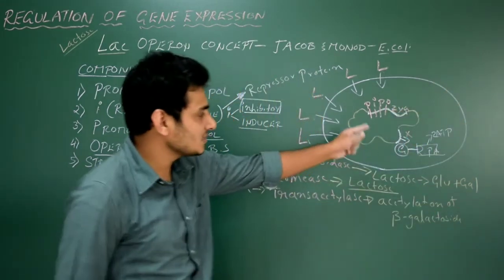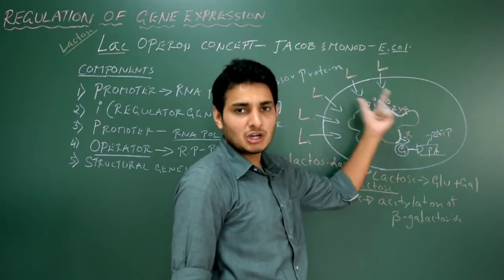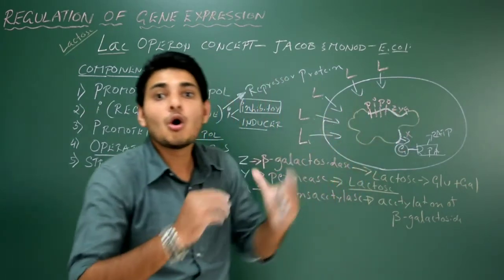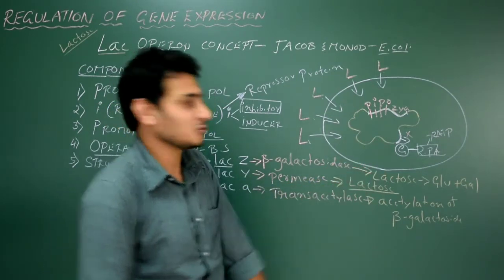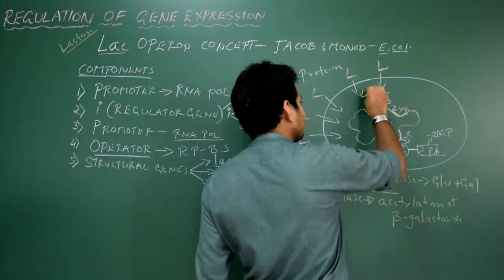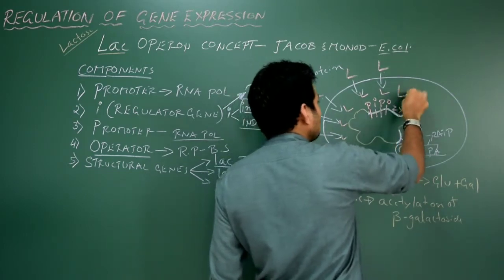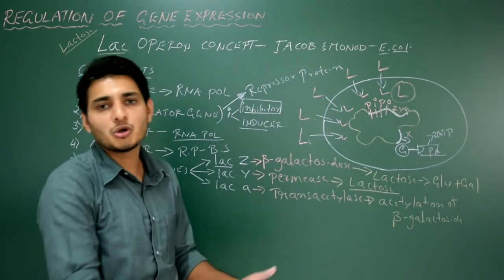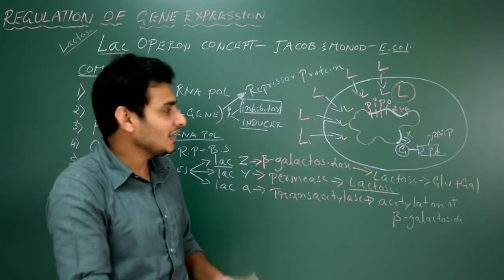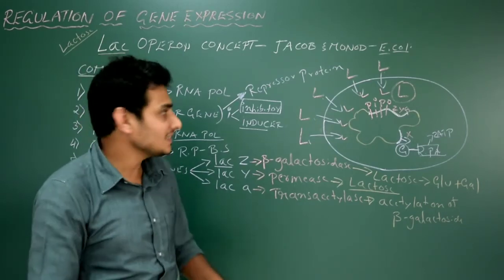All these genes, from here till here, are coordinated in function for a specific metabolic pathway, that is breaking the lactose. So the lactose will enter and be converted into a different form, because lactose is a disaccharide, it has to be converted into monosaccharide. Got it? So finally ATP is synthesized. That is actually the lac operon.